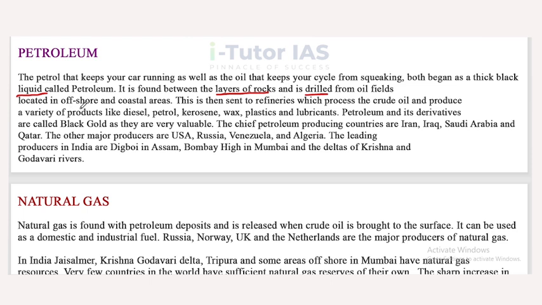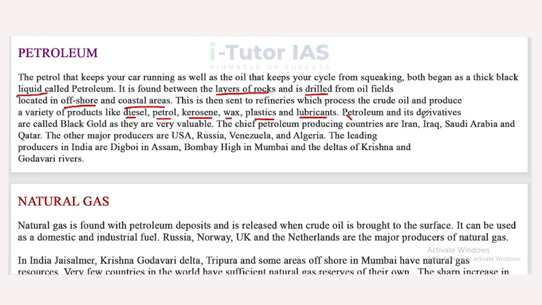They are mainly located in the offshores and coastal areas. This is then sent to refineries which process the crude oil and produce a variety of products, for example, diesel, petrol, kerosene, wax, plastic and lubricants. So these are the products of petroleum.